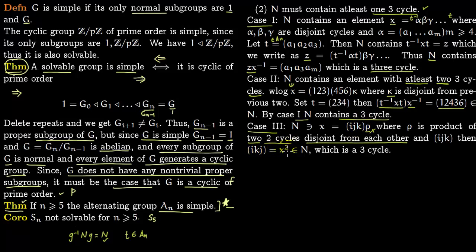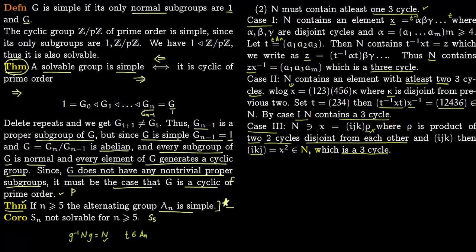So x square, since x lies in n, x square lies in n, so now you have a 3 cycle which lies in n. So that's what we had to show. So n must contain a 3 cycle. So we have considered n greater or equal to 4. We have considered 2 3 cycles. We have considered a single 3 cycle and 2 2 cycles.